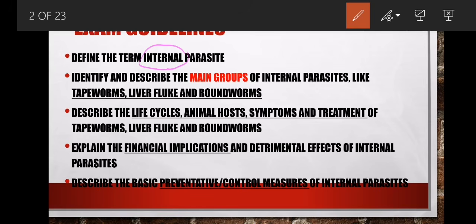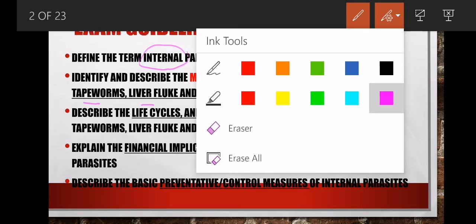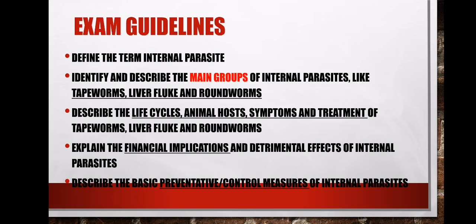Then they will ask you to write down the name. What is the name of the parasite? Sometimes they will say the name, or they just say identify the parasite. In that case they want you to say whether it is a tapeworm, a liver fluke or a roundworm. So that's what we will focus on as we go deeper with this part.